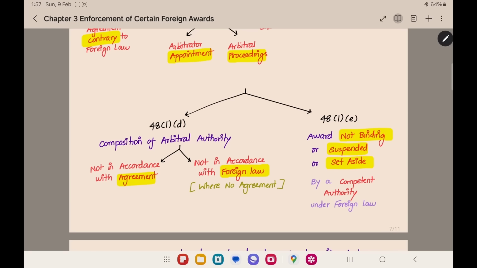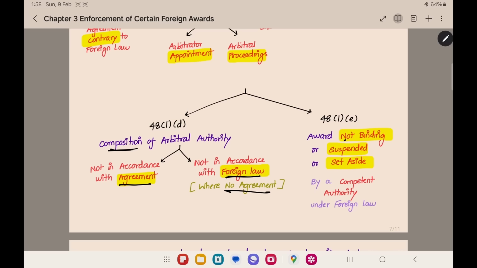And in the foreign law itself, there is a composition, like there should be this many members, this many women should be there, like that there is a composition. If that is also not followed, then that also will be a reason for refusing the enforcement. If you have an agreement, it should be in accordance with the agreement. Where there is no agreement, it should be in accordance with the foreign law. What should be in accordance? It should be the composition.